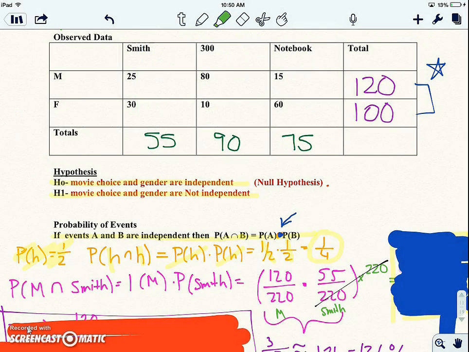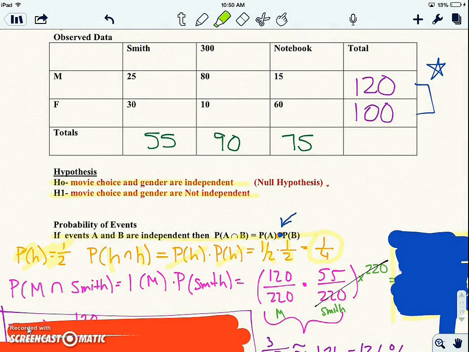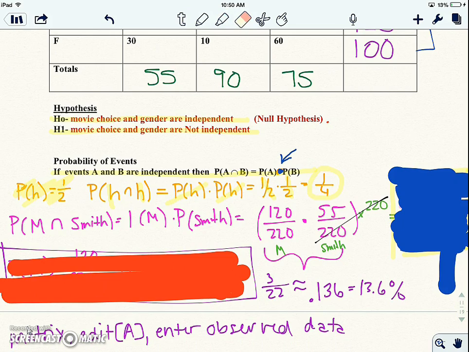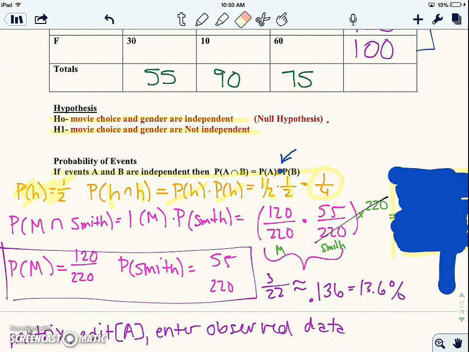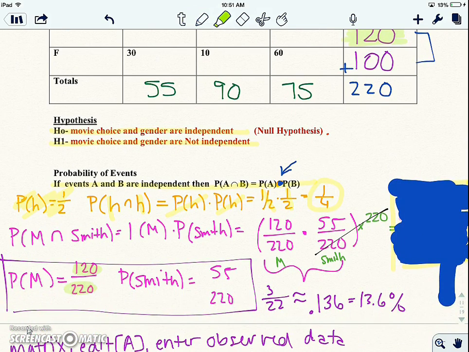So here's the deal. We have Mr. and Mrs. Smith, okay? And I'm going to highlight stuff. You just write it down. I'm highlighting it so you can see what I'm writing. Let's look at this part first. The probability of being a male out of this whole survey is 120 out of 200. So let's go back here and see. Yes, we had 120 males that we surveyed. Not out of 200, or sorry, 120 out of a total of 220 people. So that's a probability of being a male.